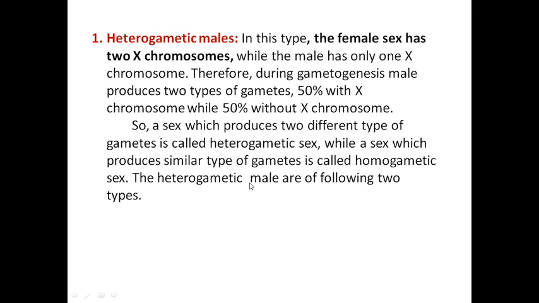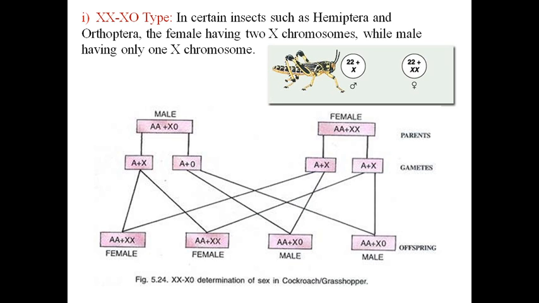The heterogametic males are of the following 2 types. So in this also there are 2 types. The first is XX-X0. This XX is the female, and X0 is the male.